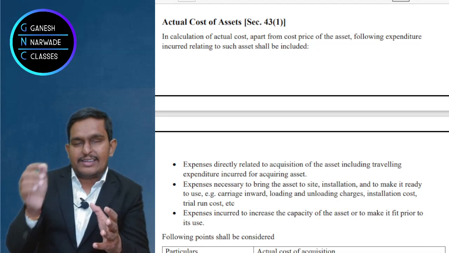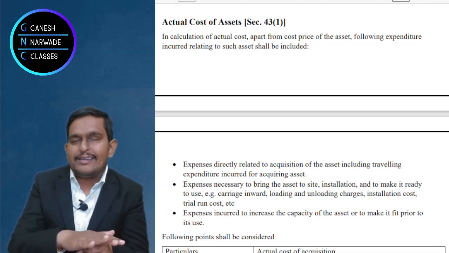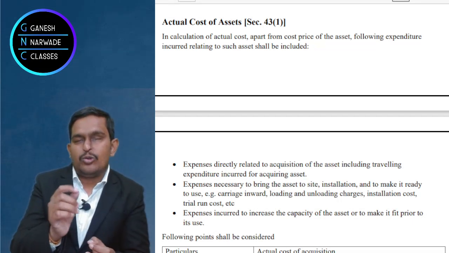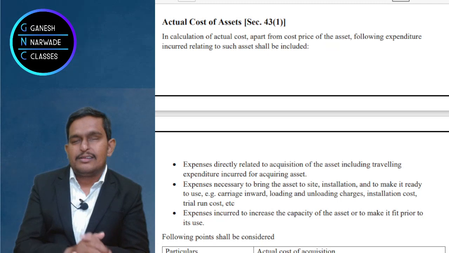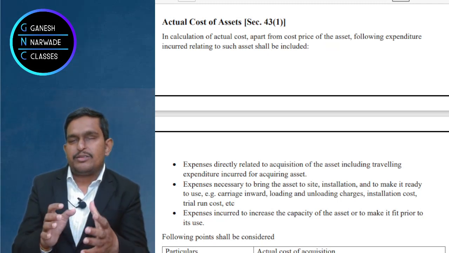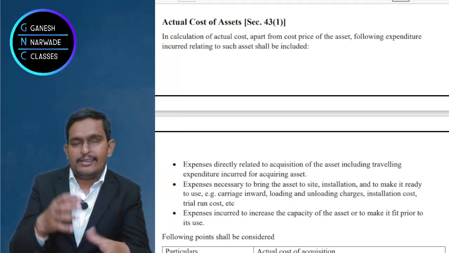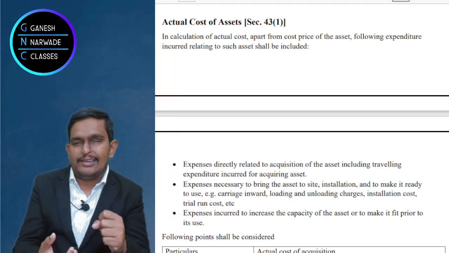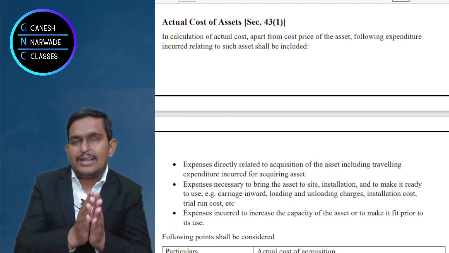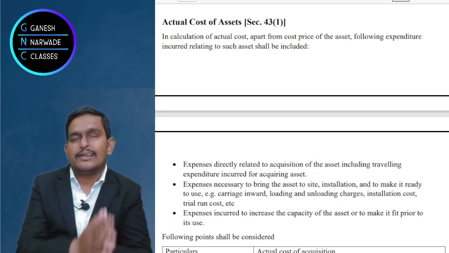From the factory gate till the plant site we have to bring the asset, so that is carriage inwards. Then we have loading, unloading as we discussed. Then we have installation charges. Sometimes after installation, we have to check whether it is really working, right? So trial run, some expenses will be incurred. All that forms part of the cost of the asset.